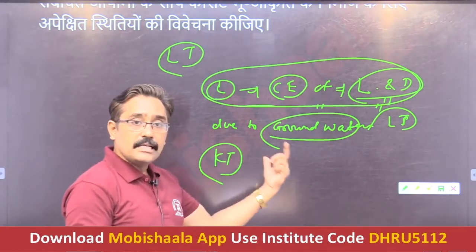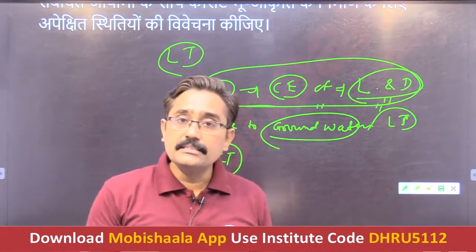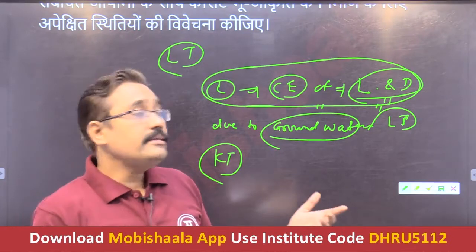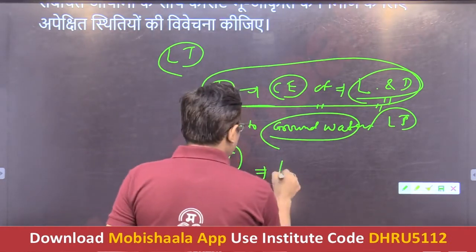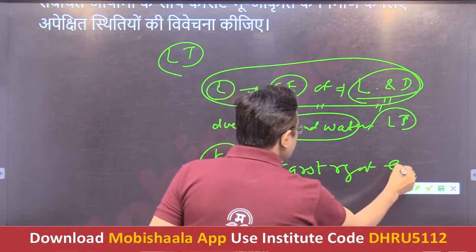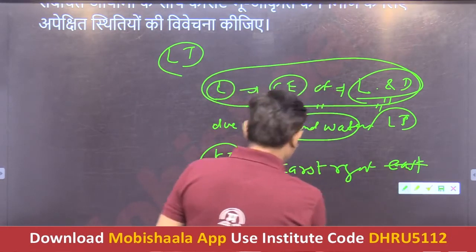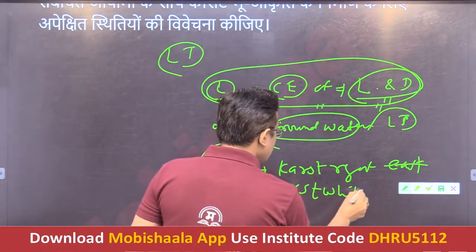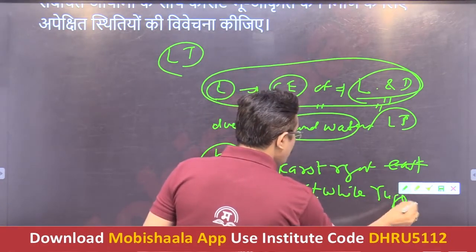As far as this limestone topography is concerned, it is largely developed in the Karst region of erstwhile Yugoslavia.